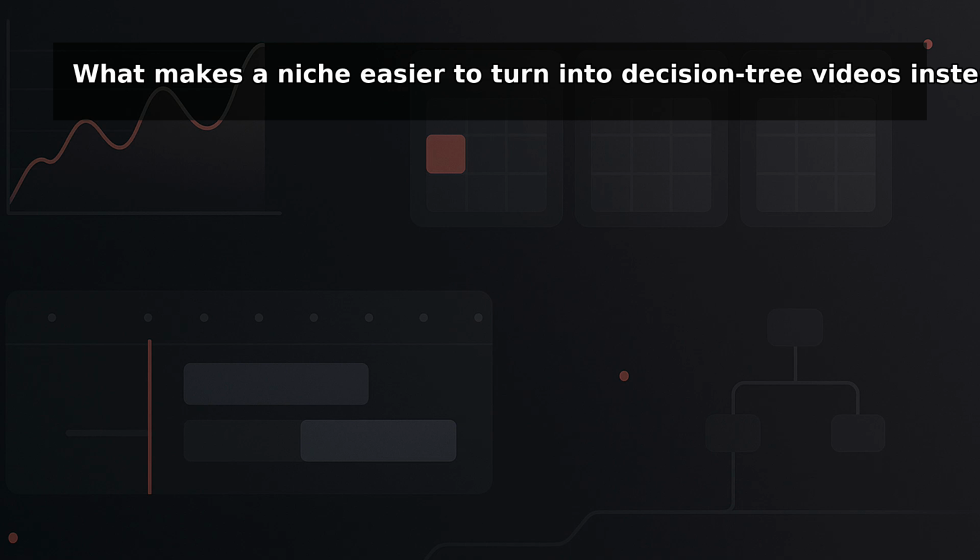Third, meaningful outcomes. Each branch needs to change the recommendation. If every path ends with basically the same advice, that's not a decision tree. That's just generic content dressed up.